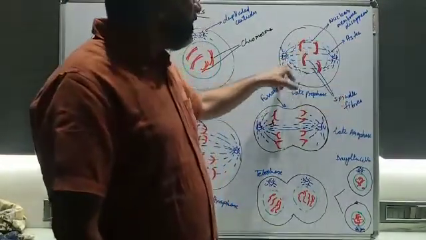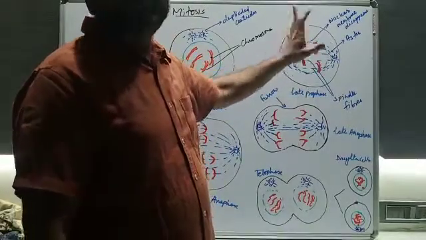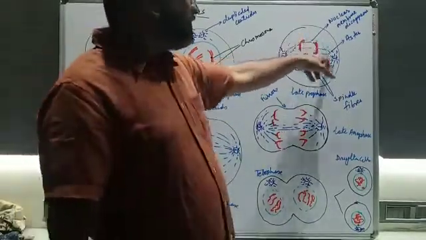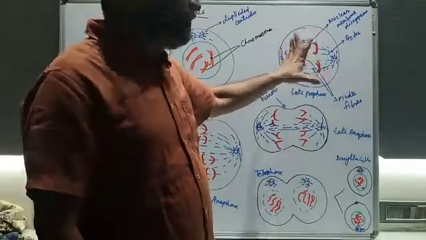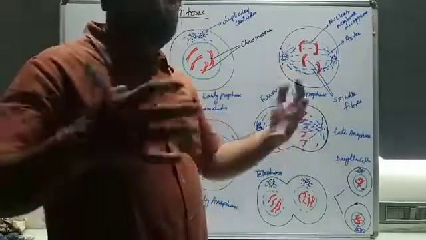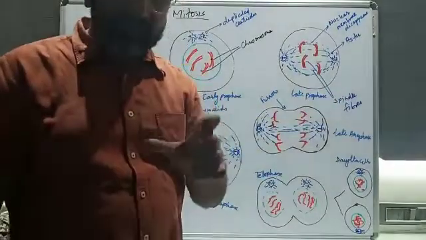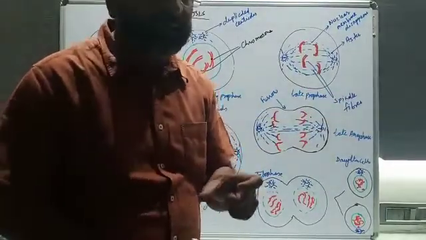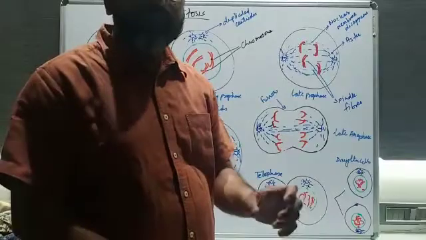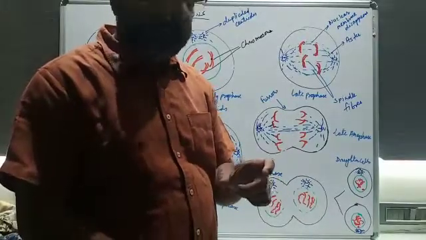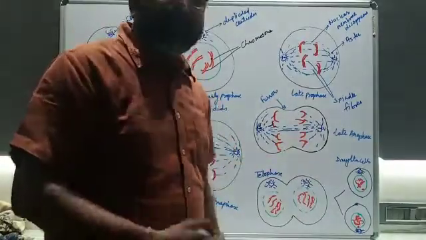The nuclear membrane, which is shown in the green color, is going to disappear. This is called disappearing of the nuclear membrane, and all the chromosomes will be attached to the spindle fibers. I have taken the word aster. Aster is found in plants; we use this term in plants. These are also known as spindle fibers in the case of animals.